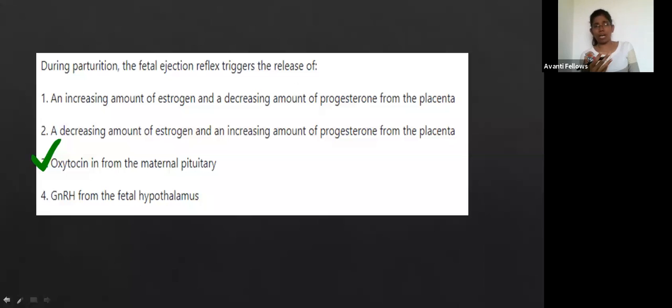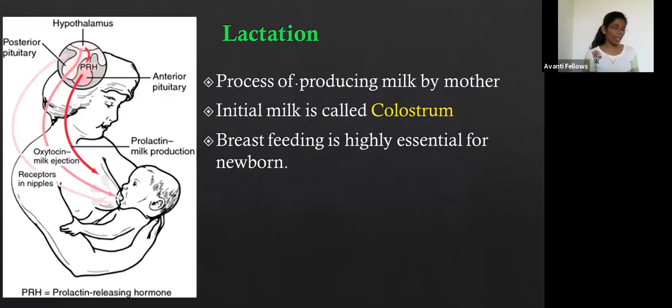Yes, during parturition, the fetal ejection reflex triggers the maternal pituitary to release the oxytocin. Okay. Or during a surgical removal, my voice is breaking.